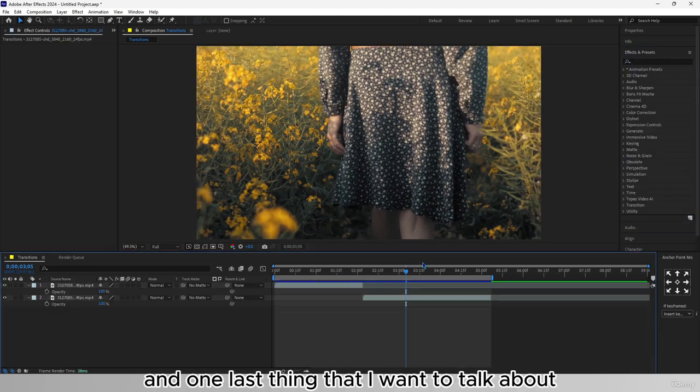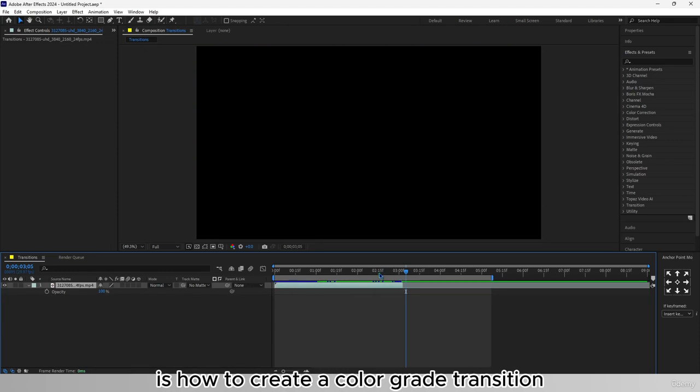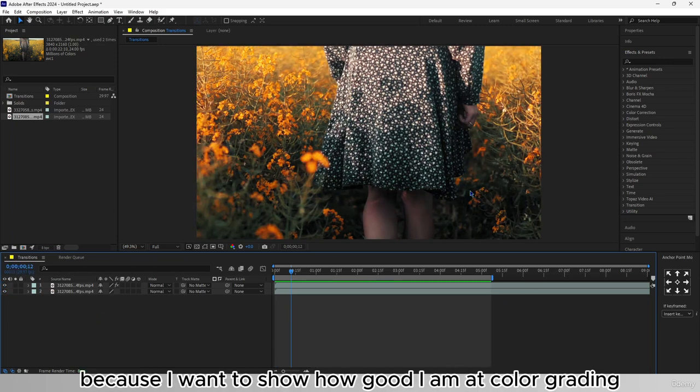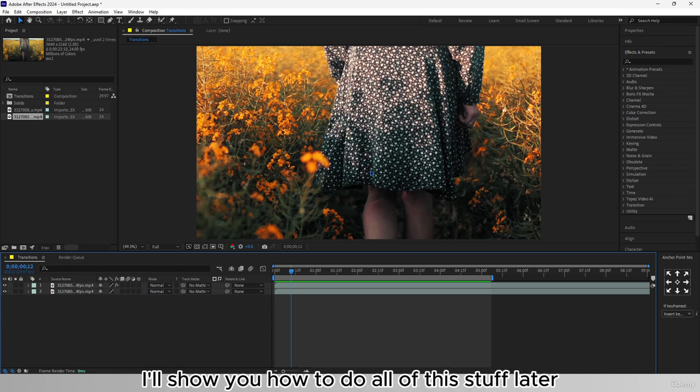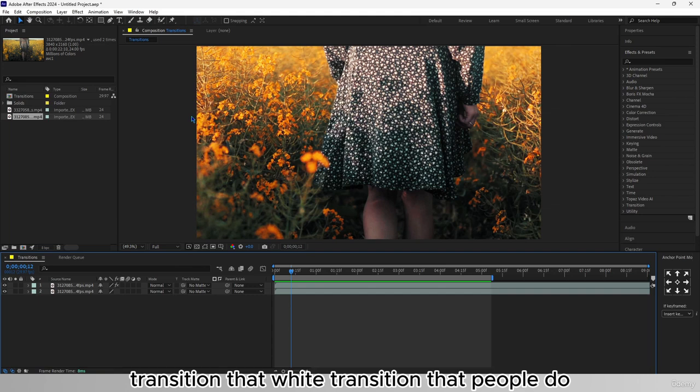And one last thing that I want to talk about is how to create a color grade transition. And let's just say that I want to do a comparison between this image, which is the original, and this one because I want to show how good I am at color grading, for example. I'll show you how to do all of this stuff later. Don't worry, right now I just want to show you that cool transition, that white transition that people do to show the before and after.